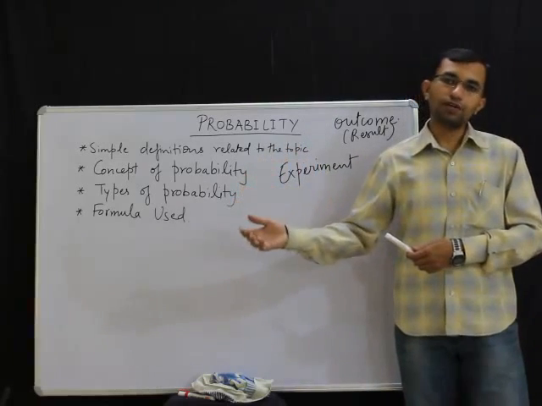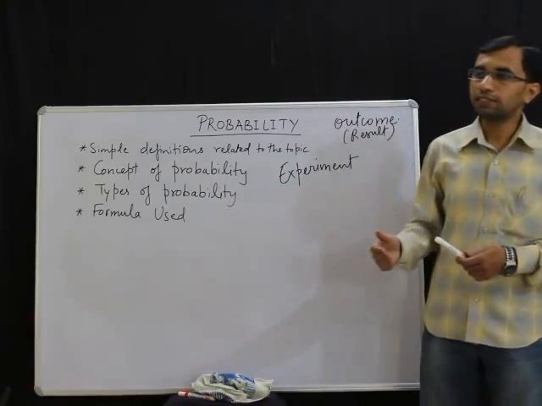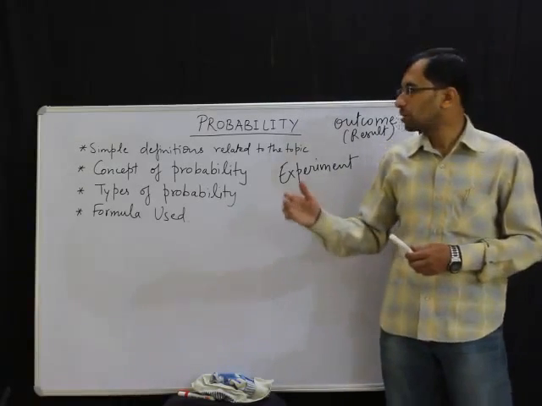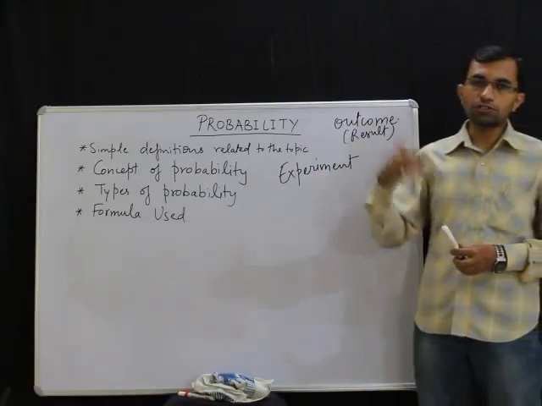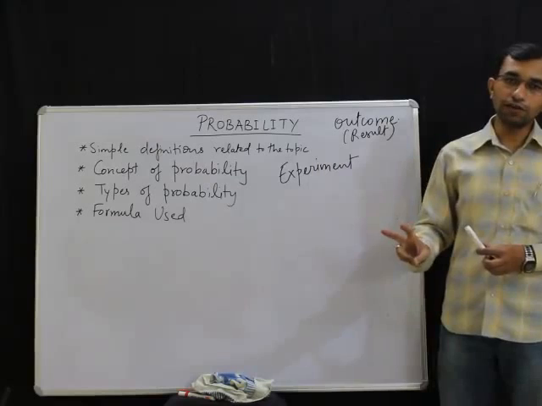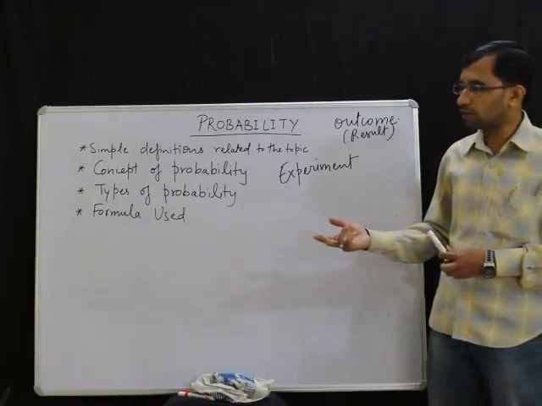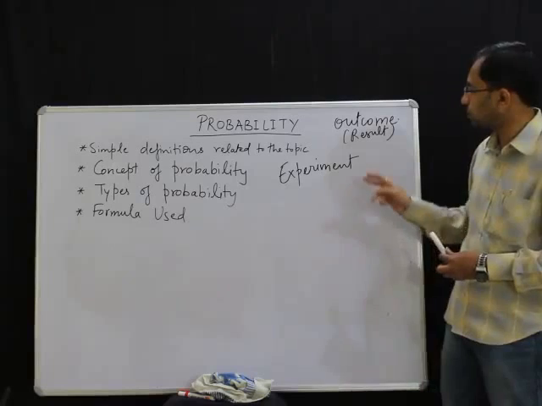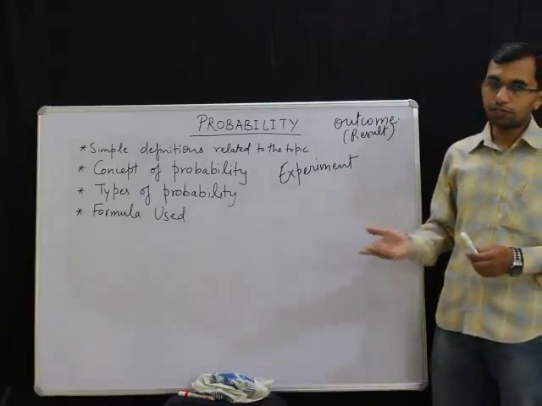What is this well-defined I am talking about? Let us take an example. Let us say that I am tossing a coin. So I will say that the experiment is tossing the coin. There are two well-defined outcomes. What are those two well-defined outcomes? Either it will be heads or it will be tails. So two well-defined outcomes in an experiment, as I have already told you.